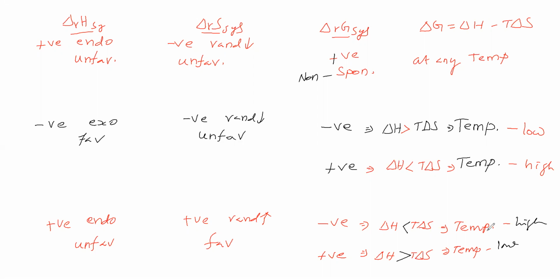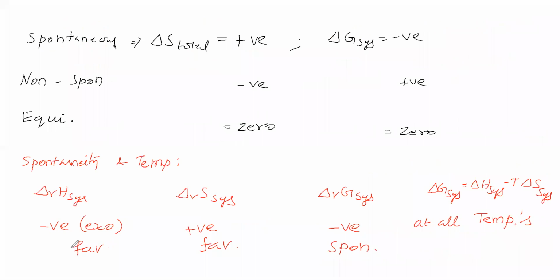Okay, sir. So one is favorable, another one is unfavorable, which means by changing the temperature, we can make the process spontaneous. If both are unfavorable, then we cannot make the process spontaneous by changing temperature. If both are favorable, then the process will be spontaneous at whatever temperature is set. So we have seen the relation between temperature and spontaneity. Okay, we got an idea.